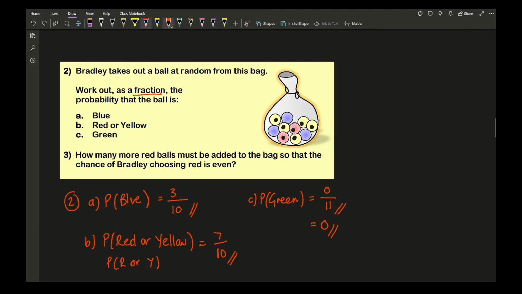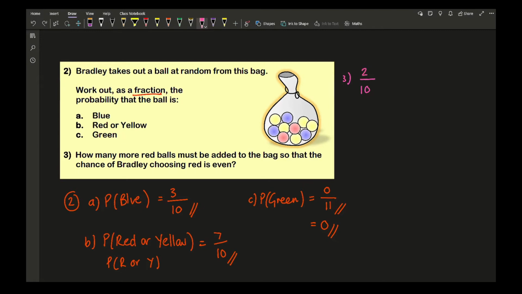Now with question 3, it says how many more red balls must be added to the bag so that the chances of Bradley choosing a red is even. Now for this, what we need to do is have a look at what is the actual probability of selecting a red ball. So I'm just going to get rid of those black marks. So here we've got 2 out of 10. So what we'll do is see how many red counters I need to add so that the probability is going to be a half, because obviously that's going to be an even chance.